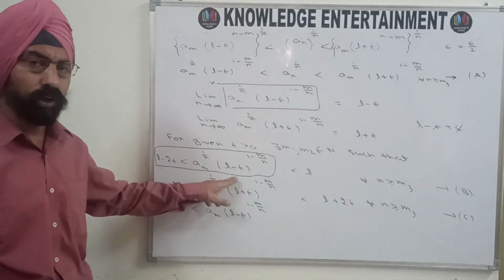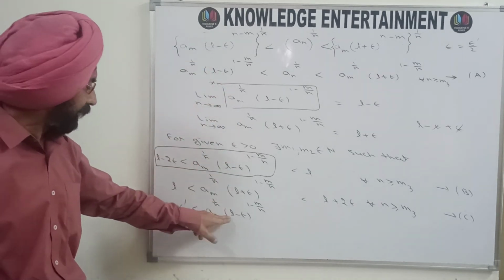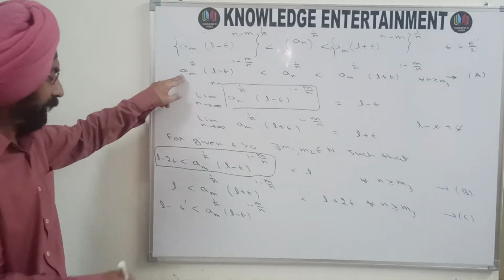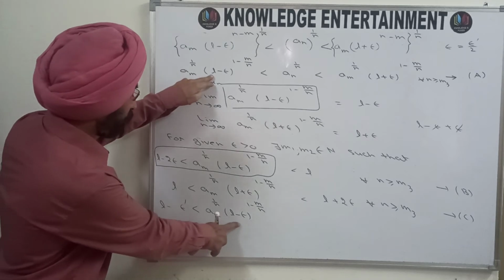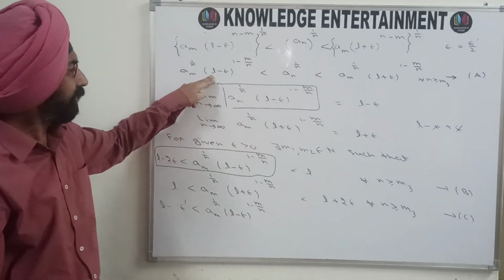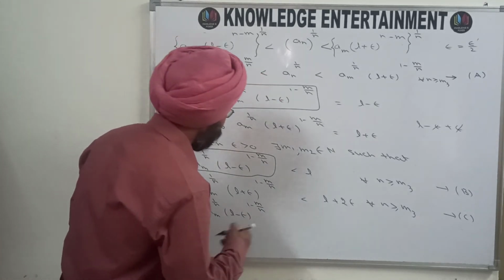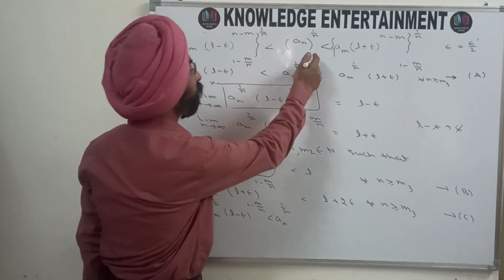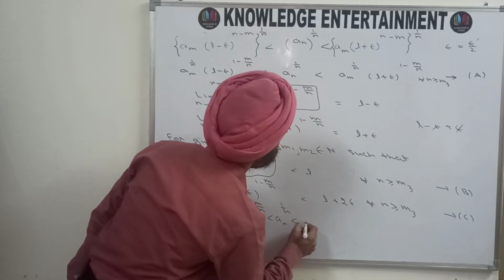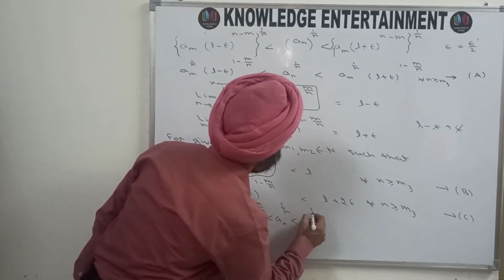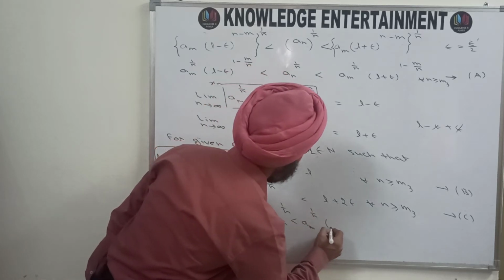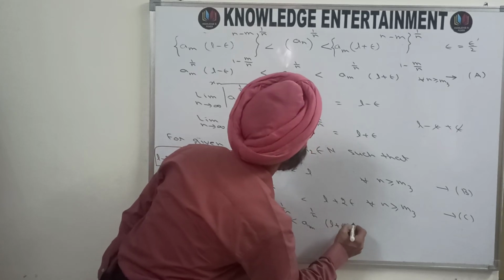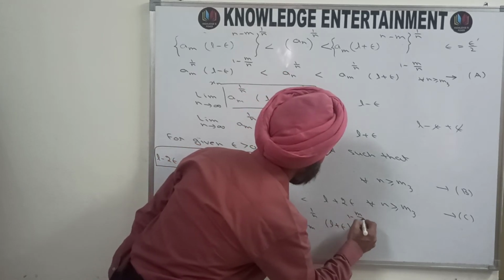And now I am moving on to inequality A. This term is here, a m power 1 by n, L minus epsilon raised to the power 1 minus m by n, and this is less than a n power 1 by n. Further, this a n power 1 by n is less than a m power 1 by n, L plus epsilon raised to the power 1 minus m by n.